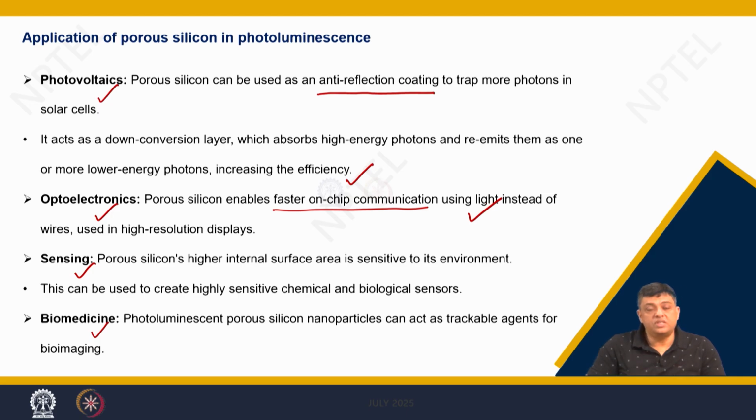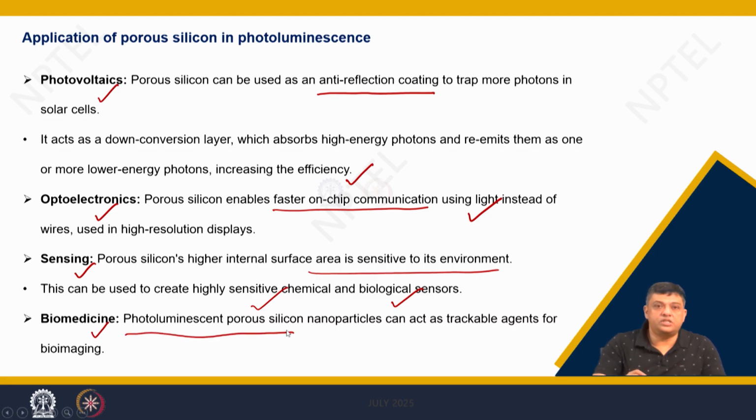Then you can use it for sensing, because porous silicon has higher internal surface area, which becomes more sensitive to the environment. So, you can make sensitive chemical and biological sensors, and then photoluminescent porous silicon nanoparticles can act as a trackable agent for bioimaging.